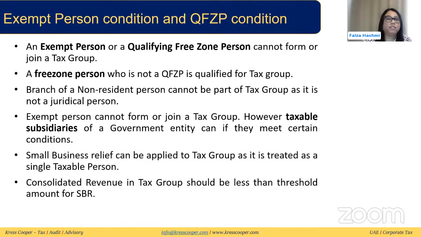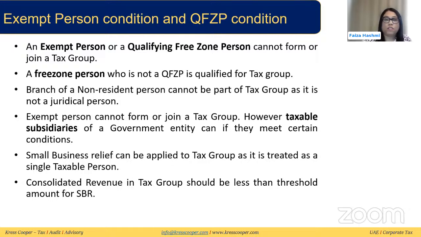The next condition is the exempt person condition and qualifying free zone person condition. So an exempt person and a qualifying free zone person cannot form or join the tax group. Okay, now in case of a free zone person, if a free zone person is not a qualifying free zone person, since it is not doing any qualifying activity or not meeting the de minimis threshold, or it is a qualifying free zone person but it has opted out of that and wants to be taxed in the normal regime, so that free zone person can still qualify to be in the tax group.